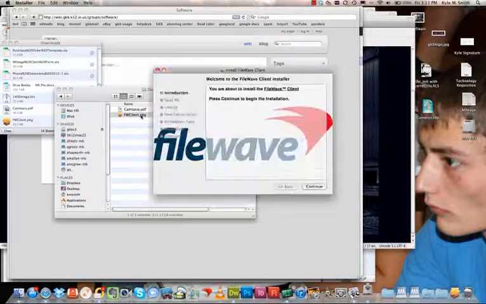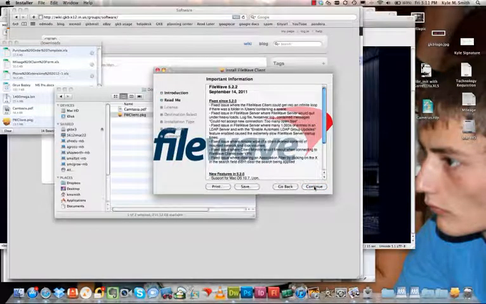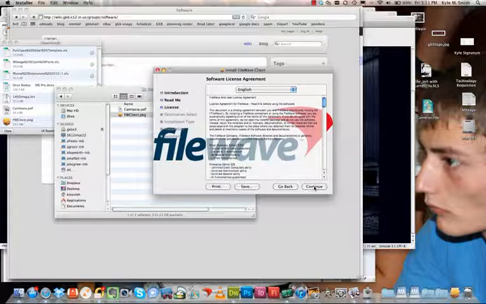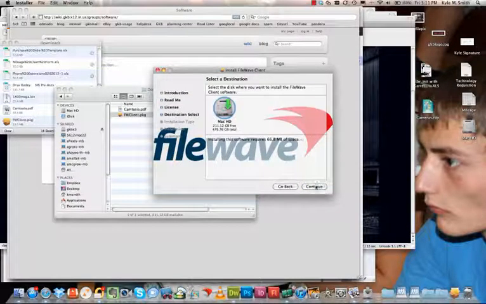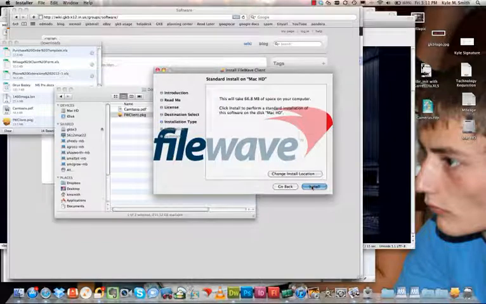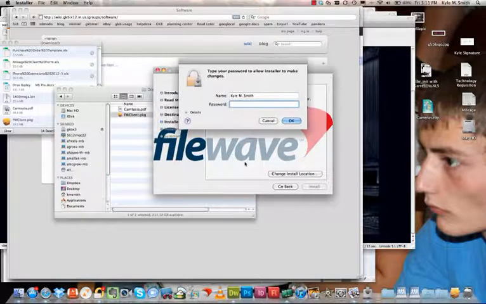fwclient.pkg. We're going to open that, and that brings up this install wizard. We're going to hit continue, and continue again, we're going to agree, continue, and finally install. This box is going to pop up asking for credentials.